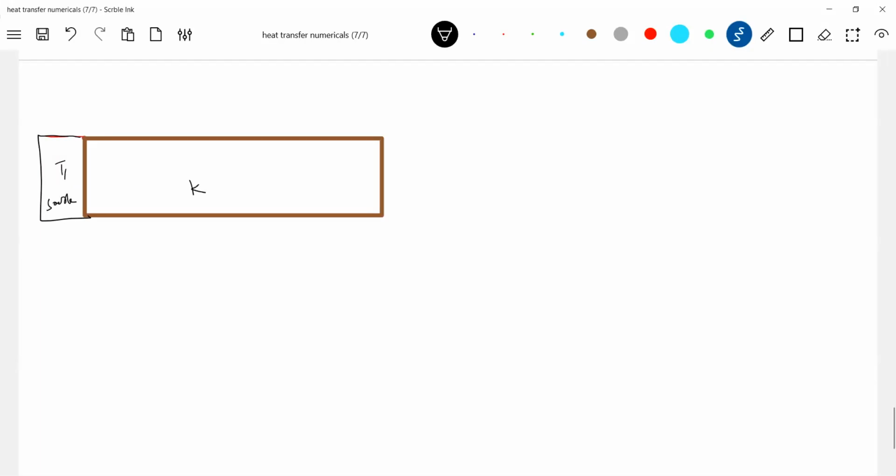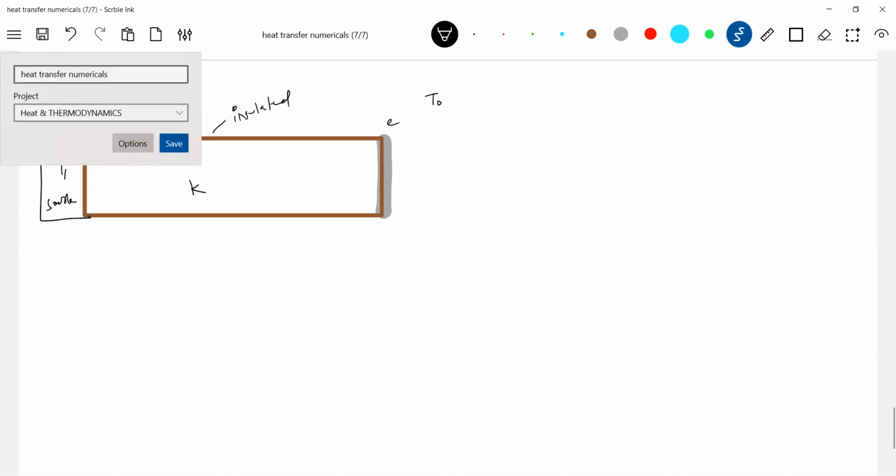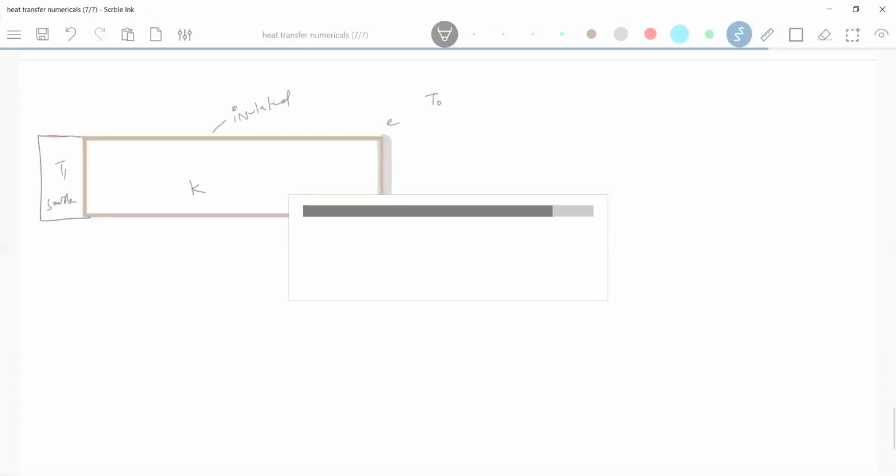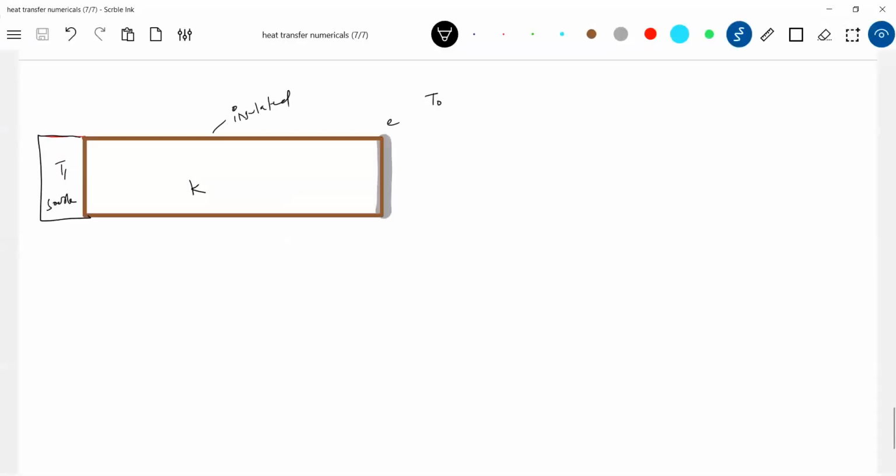This is a thermal conducting rod. This end is given a black body coating, and because of that, let E be the emissivity. Temperature of the surroundings, let it be T naught. Okay, what actually happens here? This is insulated. Let's discuss some very generalized ideas, very important. We are slowly trying to link conduction and radiation.